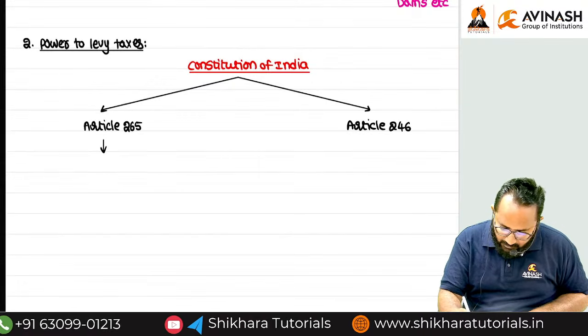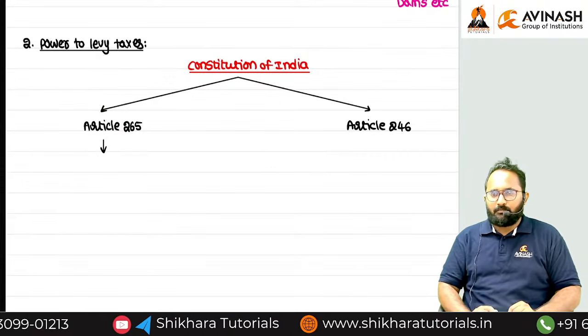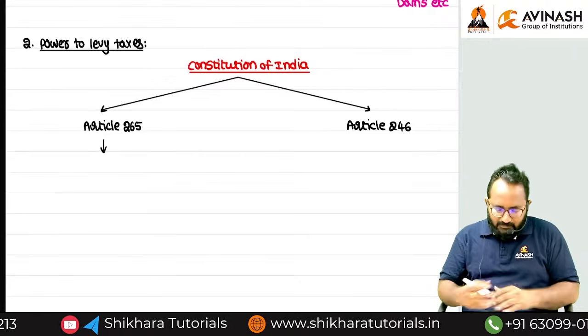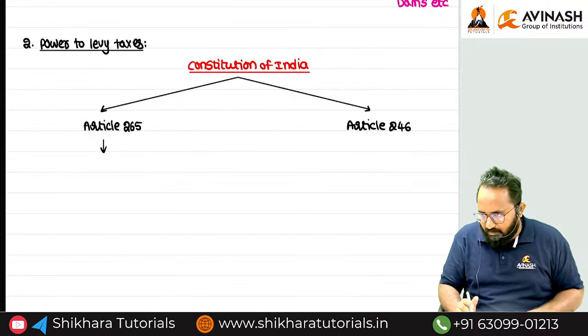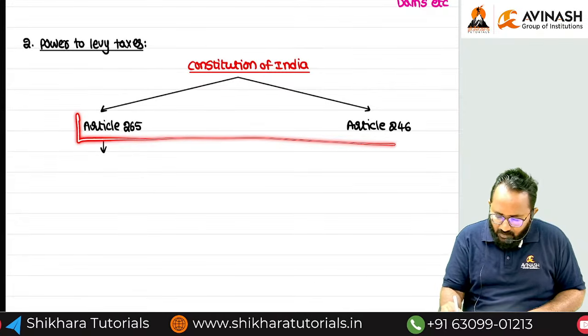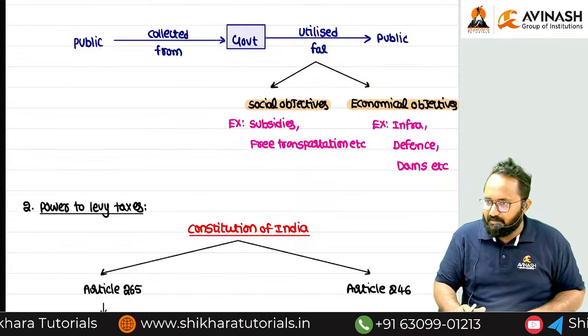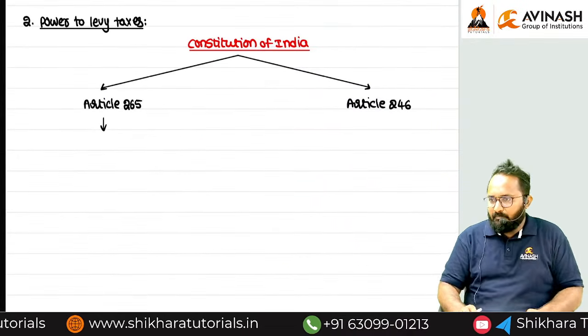Can you tell me any idea about what article number 265 says? Just for MCQ purposes, we have to remember these two article numbers. Based on the support of these two articles only, our governments are collecting the taxes from the public. So, any idea?